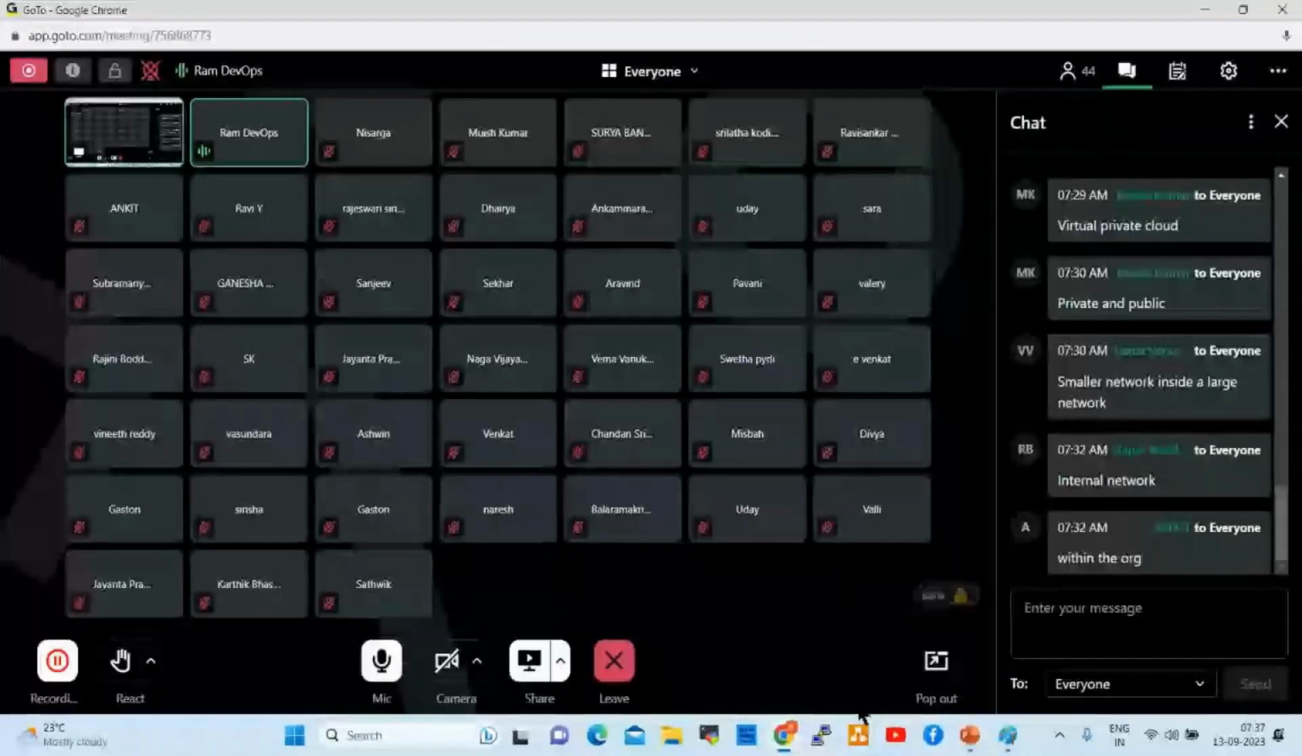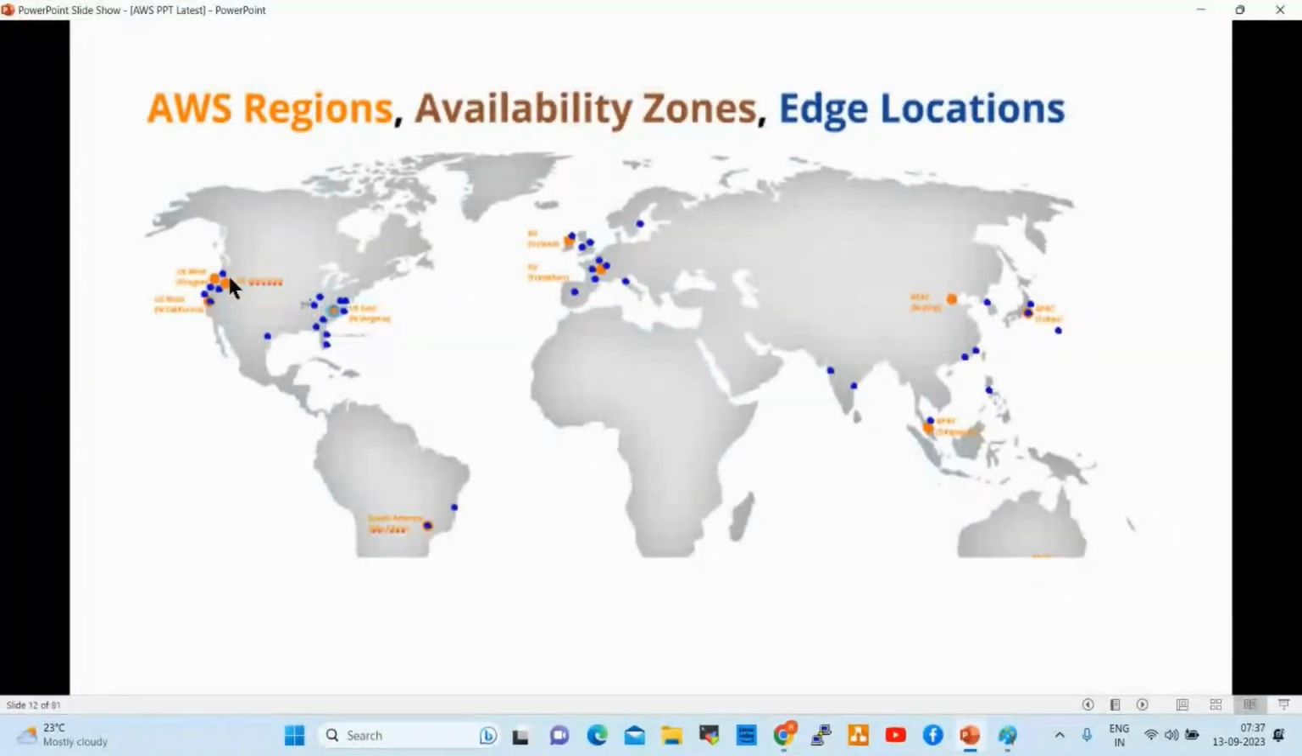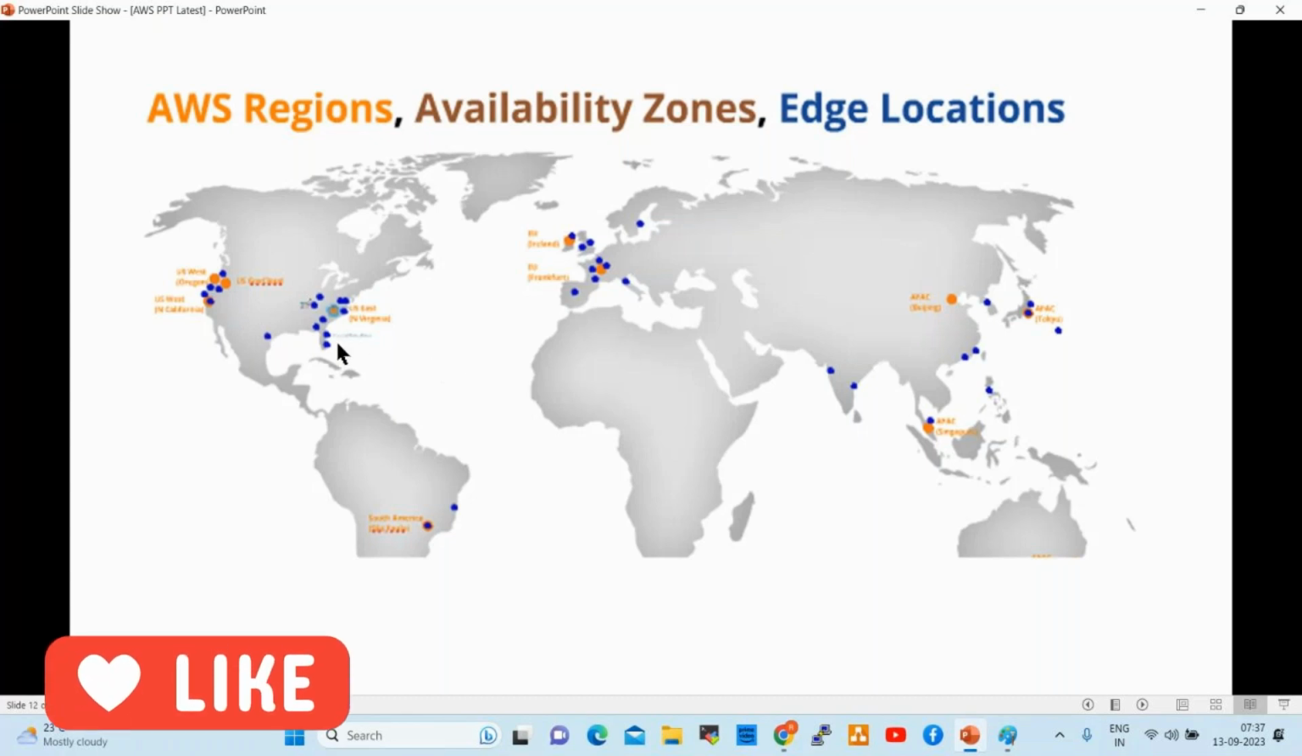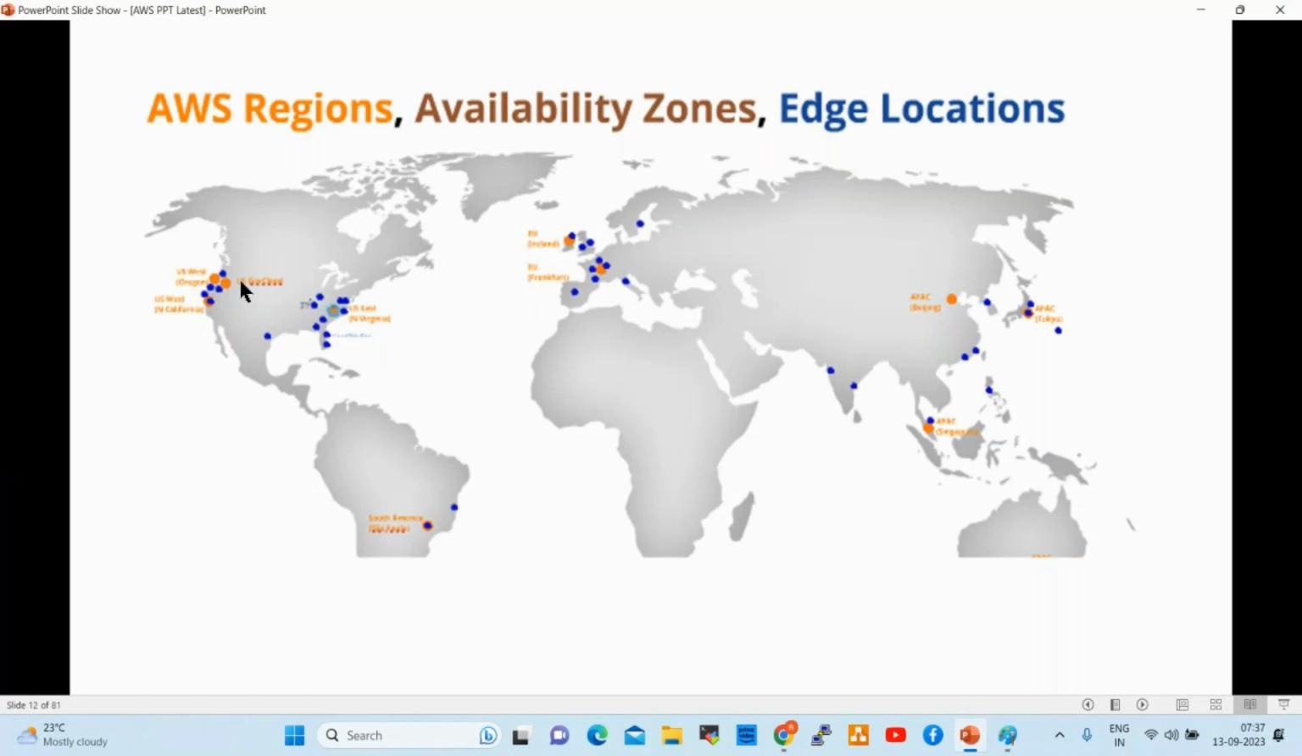Next, see here, whatever regions are already available. Actually, here they are not showing upcoming regions. Even upcoming regions are also available, and I'll show you that later. These dots are all the already established, running regions. Upcoming regions are also available, which I'll show you later.